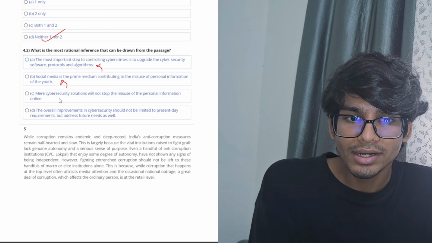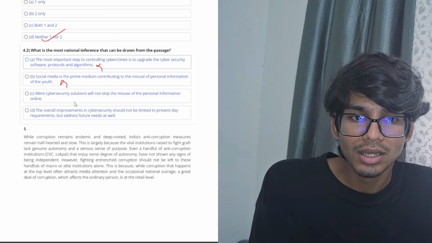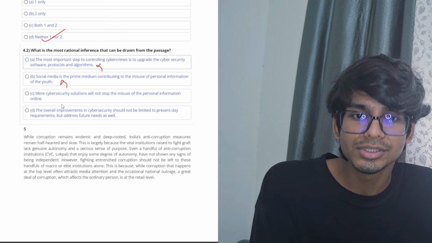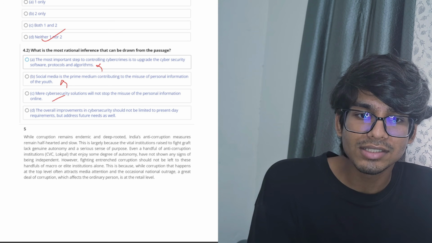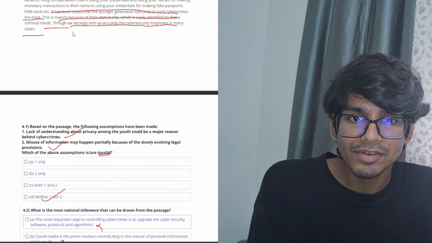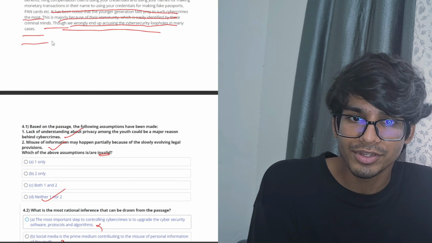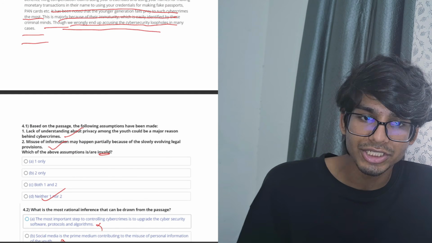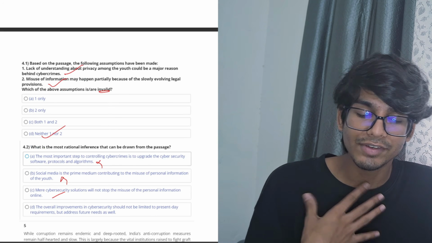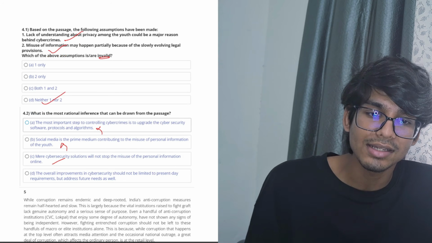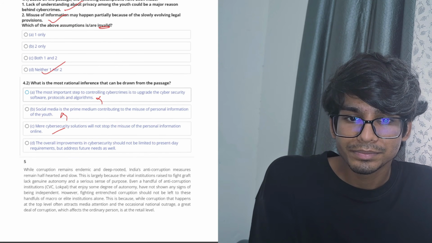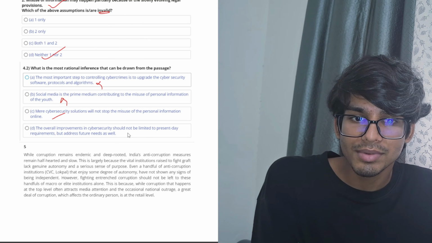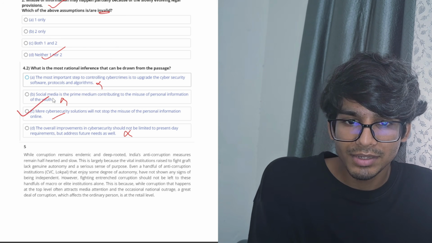Mere cybersecurity solution will not stop the misuse of the personal information online. Yeah, this is something which is given here because again, when we refer to the last line, we can actually infer it from here. And also, it talks about how we ourselves give out our information, and we the youth generation don't understand the privacy concerns. The overall improvements in cybersecurity should not be limited to present requirements. No. So the best option available here is option C.